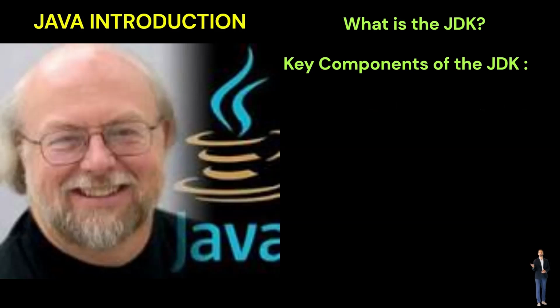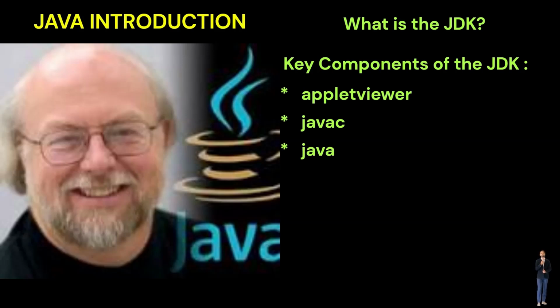Here are some of the key components of the JDK. Applet Viewer: run and debug Java applets without a web browser. The Java compiler, javac, turns Java source code into Java bytecode. The tool named java is an interpreter that can interpret class files created by the javac compiler. Javadoc is a documentation generator that generates documentation automatically from source code comments. Jar.